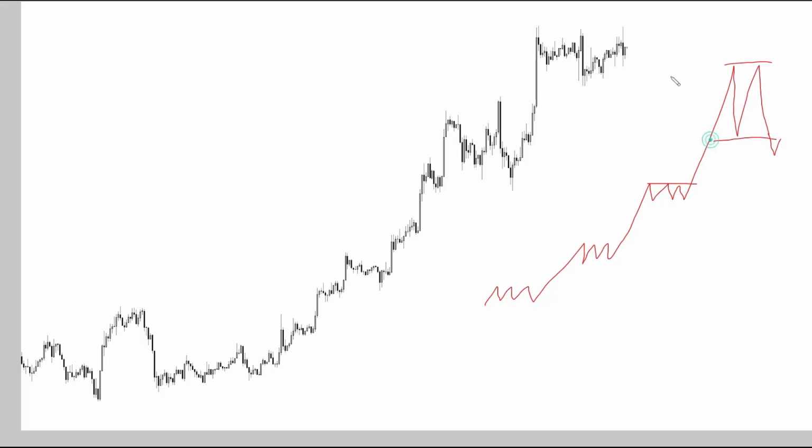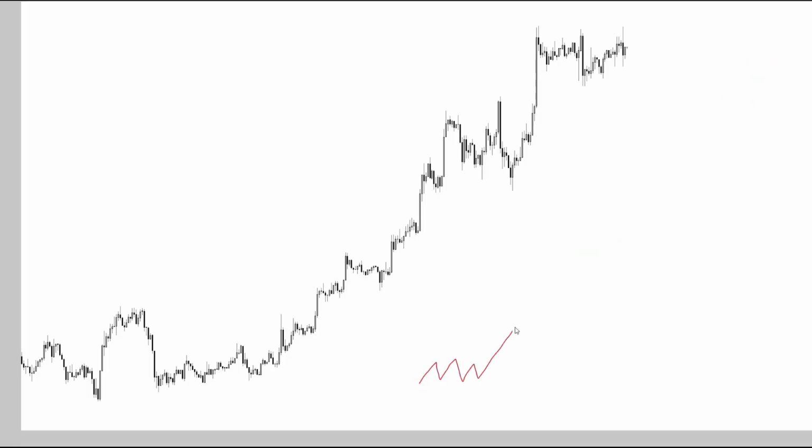At this point, let me just redraw this, because the expanded range has actually formed two. So you go from consolidation period to expansion, consolidation period to expansion, and now what happens is you have a consolidation period, expansion, and then we have a range that comes back into the previous consolidation period. It doesn't lose it, but you start forming this larger range towards the end of movements, okay, when there's a little bit more volatility, when it becomes a little bit more exhausted.